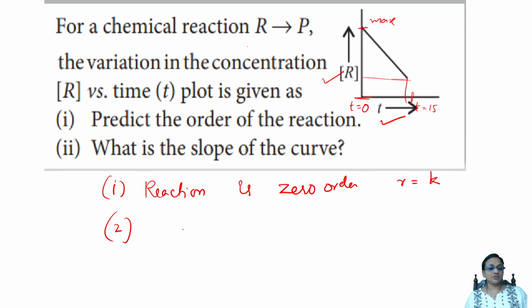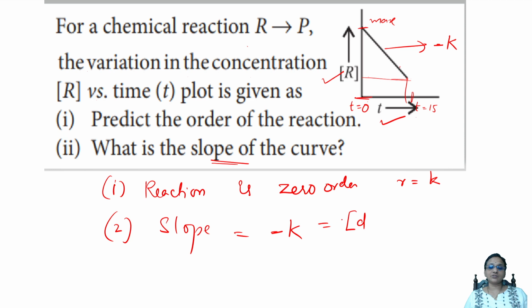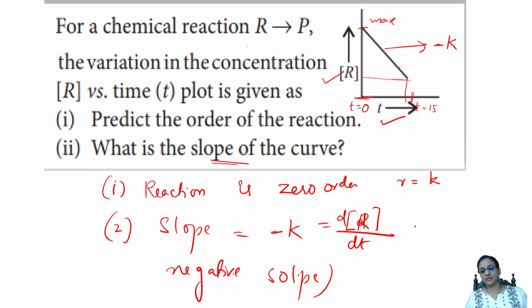Now, according to a zero order reaction, what is the slope given? Remember, normally you're getting a negative graph. Is it not a minus K slope? Is it not a negative slope? Yes. The slope, whatever you're getting, is a negative slope, which is equal to dR by dt. Easy. So for the zero order reaction, you'll be getting a negative slope. Remember that, because the rate of the reaction does not depend upon the concentration terms.